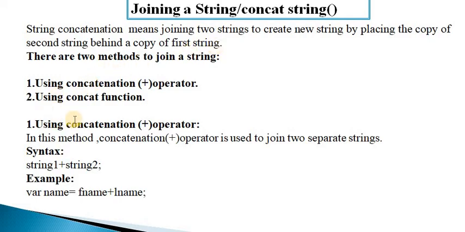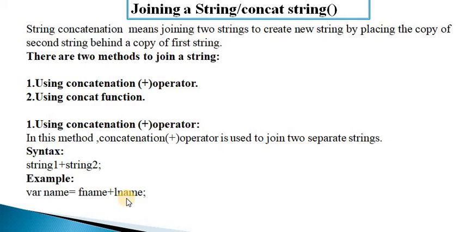The first method is concatenation, that is the plus operator. In this method, the concatenation operator is used to join two separate strings. The syntax is string1 plus string2. For example, suppose name is equal to fname, that is first name, plus last name. The concatenation operator is used for adding two strings. It adds or concats these two strings.